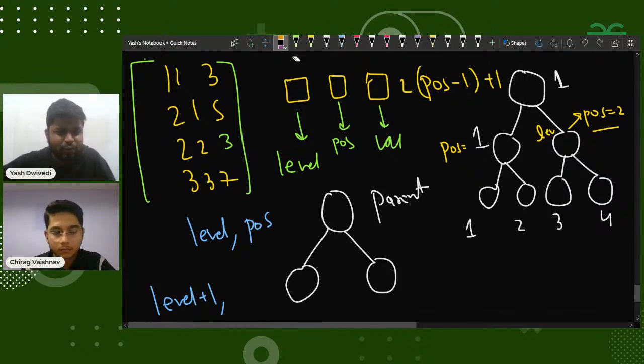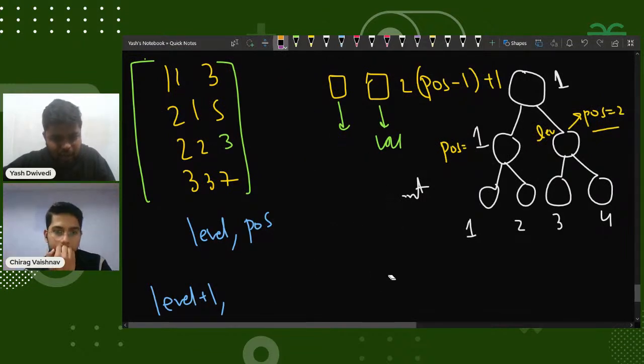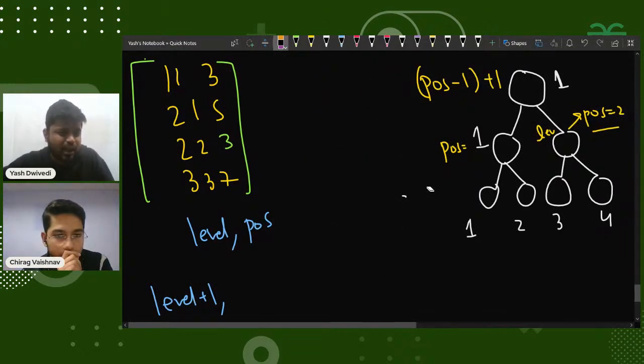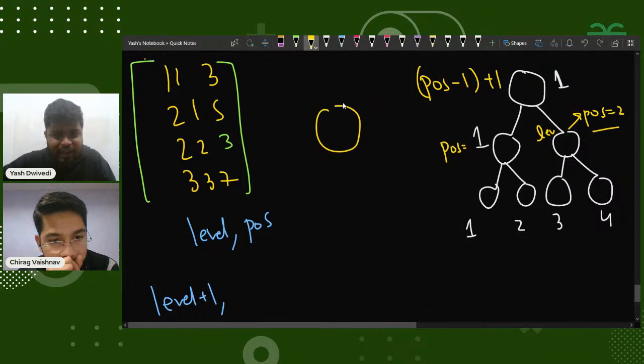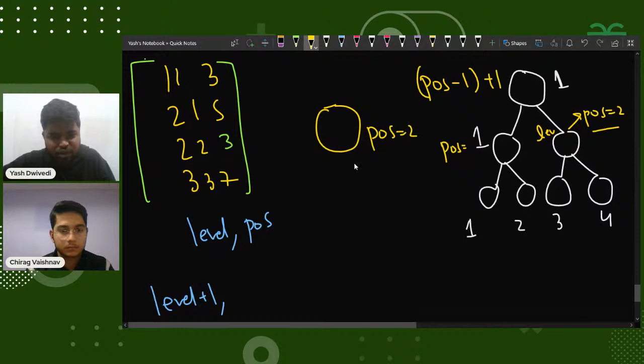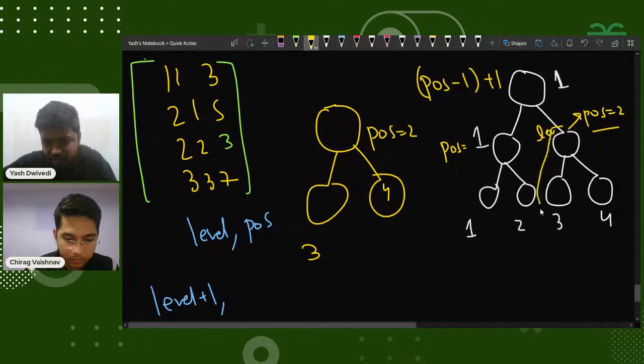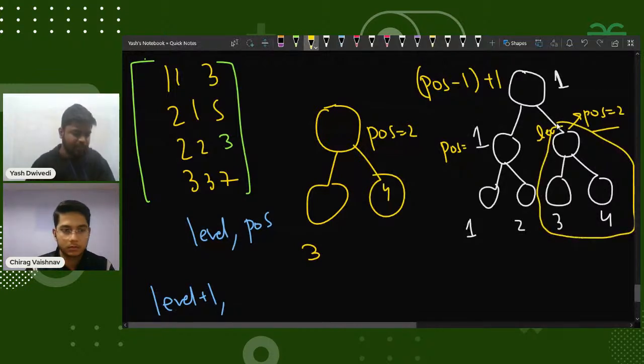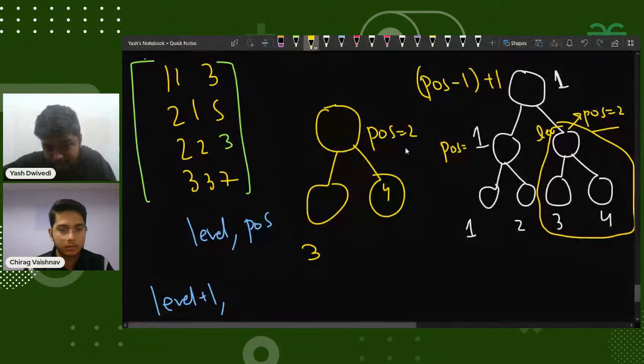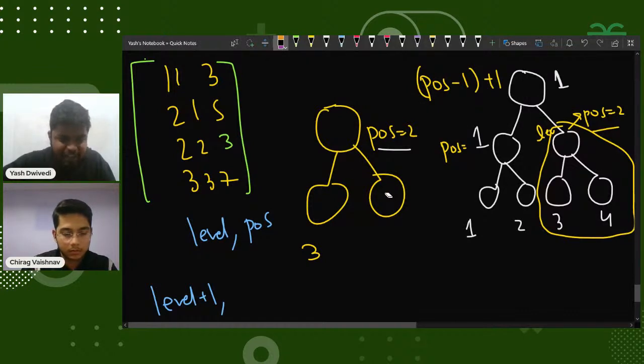How? If I have to explain this, if you look a little more deeply into this question, if I am at a particular position, and if the parent's position is 2, then the child is 3, and this child's position is 4, right? I have just magnified this particular segment, and I'm trying to find the position. If my position is 2, then I have to find the position of my left child and the right child.